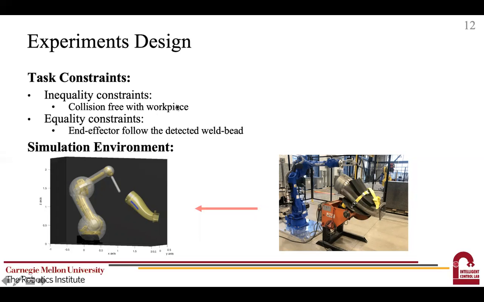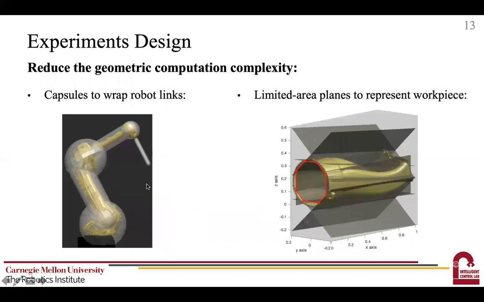We also built a simulation environment, as shown in the bottom left figure, which aims to mimic the real-world polishing experimental setup. Note that the real-world robot links and the workpiece have complex shapes. To reduce the computational complexity in simulation, we use simplified geometry representations for both the robot links and the workpiece. In particular, we use 6 capsules to wrap the robot links, as shown in the left part of the figure, and we use 6 limited area planes that intersect with each other to construct the polishing tunnel representing the workpiece.